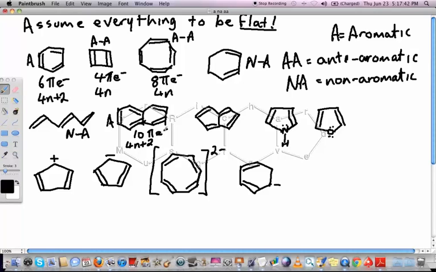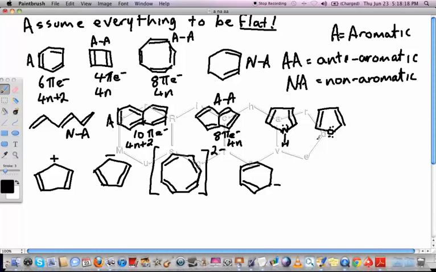Again, it's flat, and it's got alternating double bonds. Double, single, double, single, double, single, double, single, double, single, all the way around. So that's aromatic. This one, we've got alternating double bonds. It's flat, it's cyclic. We've got 2, 4, 6, 8. That's 8 pi electrons. And that fits into the 4n category, where n equals 2. And this would be anti-aromatic.